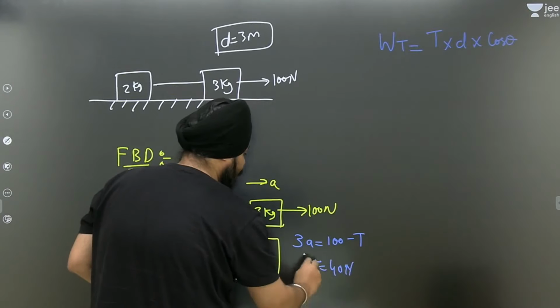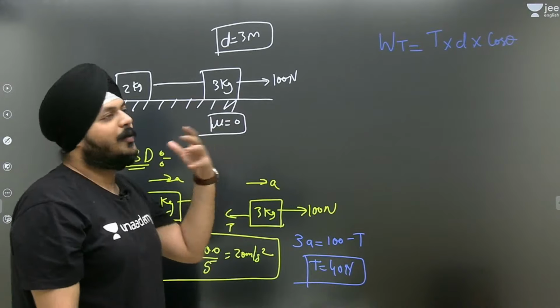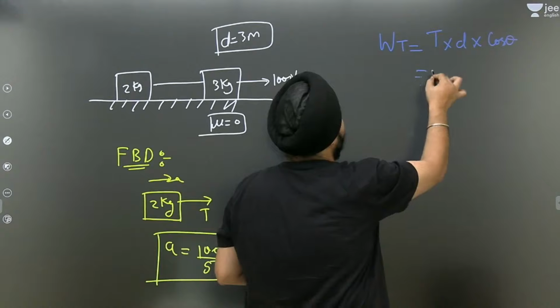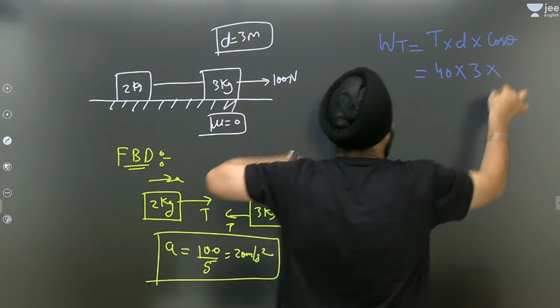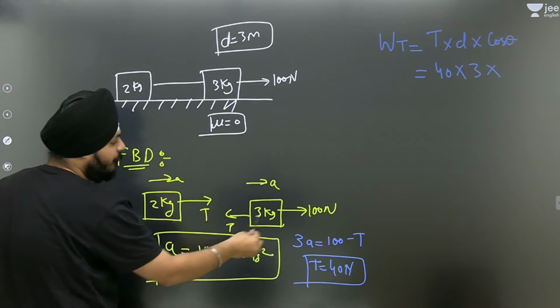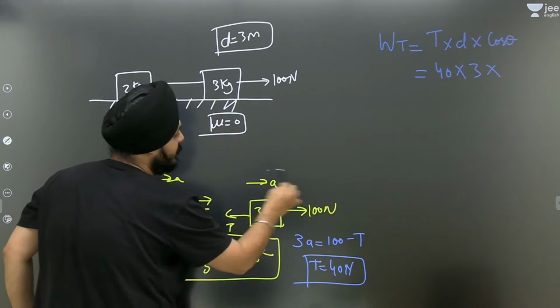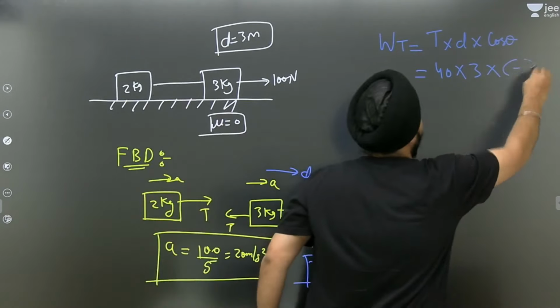Guys, tension would be 40 Newton. I'm moving on to the very basic example so that whatever the motive of the session is, that should be accomplished, right? So this is 40, displacement is 3. Now the angle: cos theta, the tension for the 3 kg block is in this direction and displacement is in this direction. So the angle between tension and displacement is 180, so it would be negative, right?